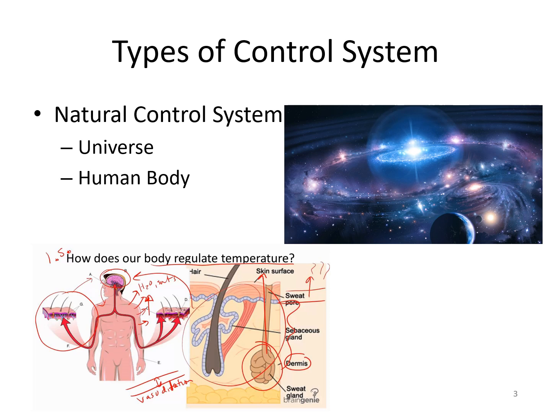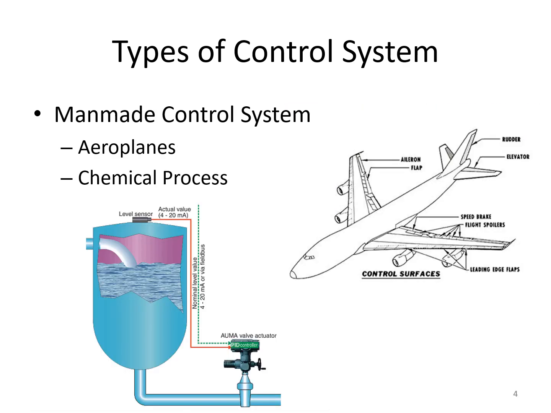The second natural control system which is available in nature is our human body itself. We can correlate the human body to be a natural control system because the brain here acts as a controller, which is going to control the other organs of the body. Based on the feedback signals sent from the brain, the other organs of the body work in a controlled manner. So these two can be quoted as examples of a natural control system. Similarly, the ecosystem that we have is also an example of a natural control system.